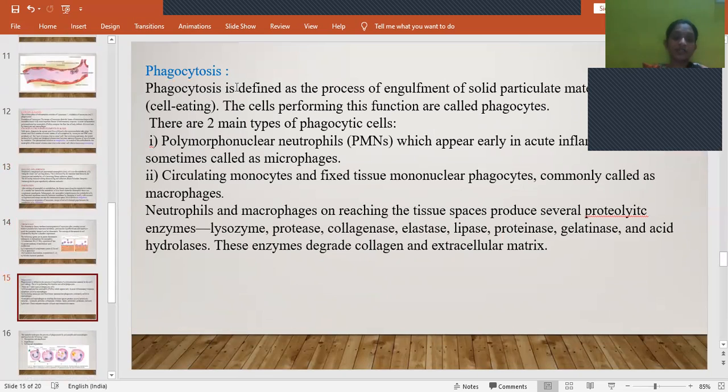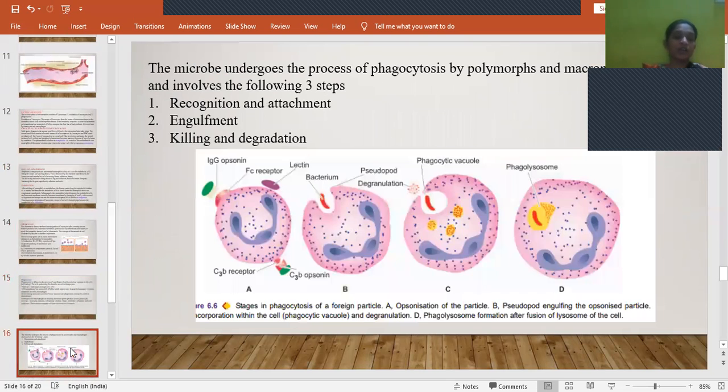And then phagocytosis involves PMNs, that is polymorphonuclear neutrophils, and macrophages. They also follow 3 steps. One is recognition and attachment. Attachment is done with the help of opsonins. This opsonin will help in forming a bond between the foreign particle and the phagocytic cell. Once it forms a bond, it will form a pseudopod. After this, it will be enveloped or engulfed into the cytoplasm.